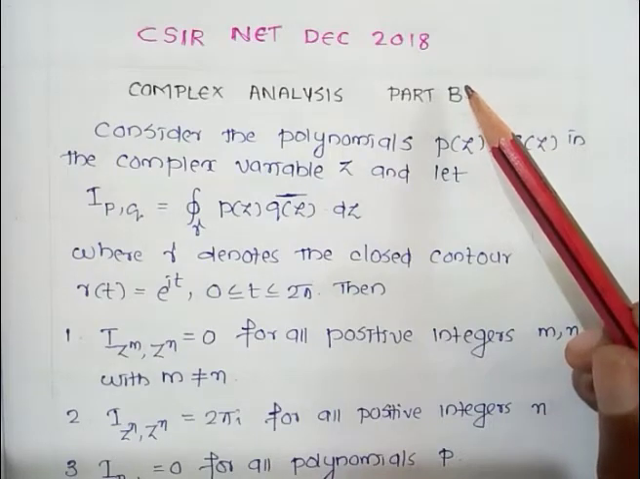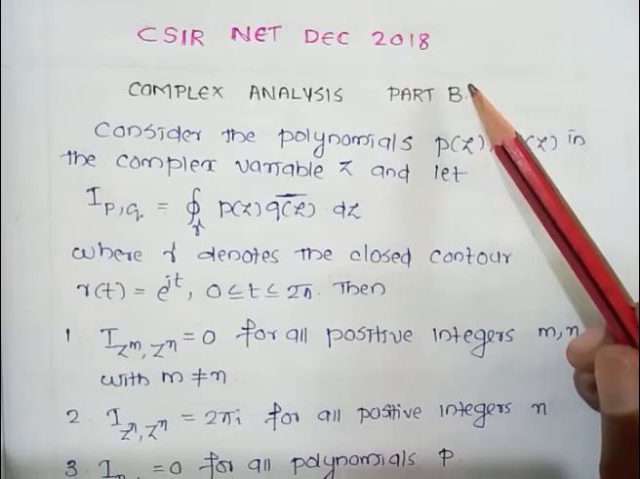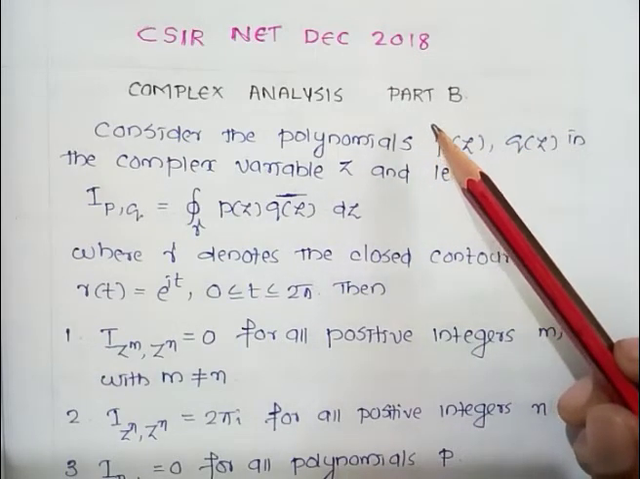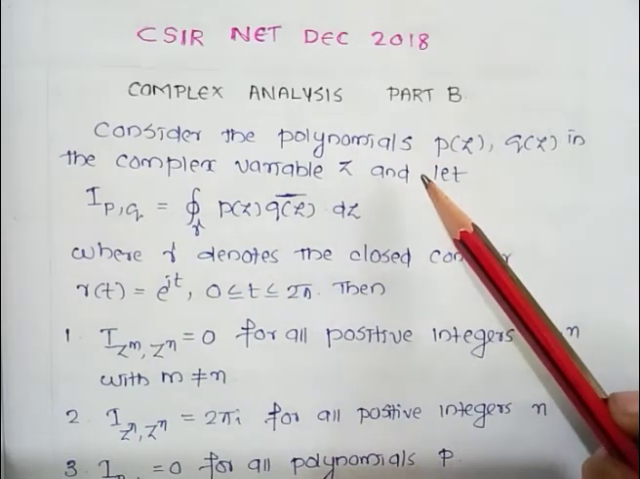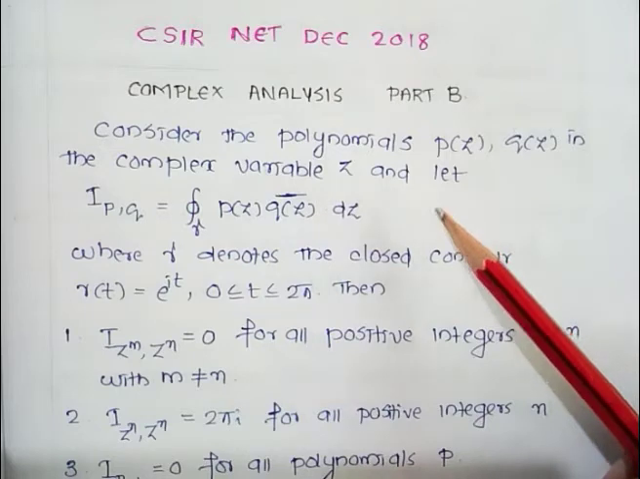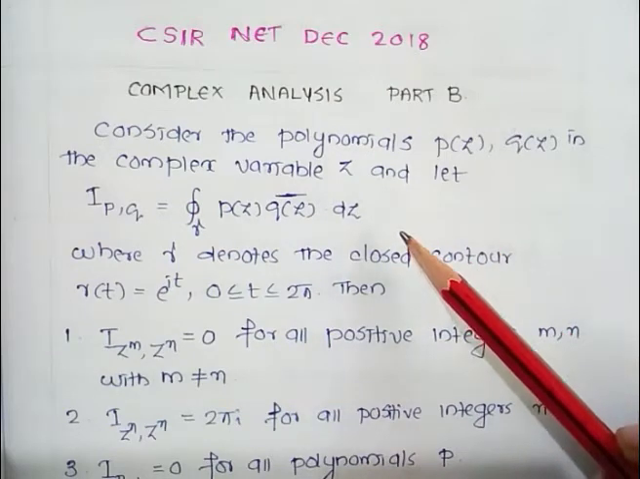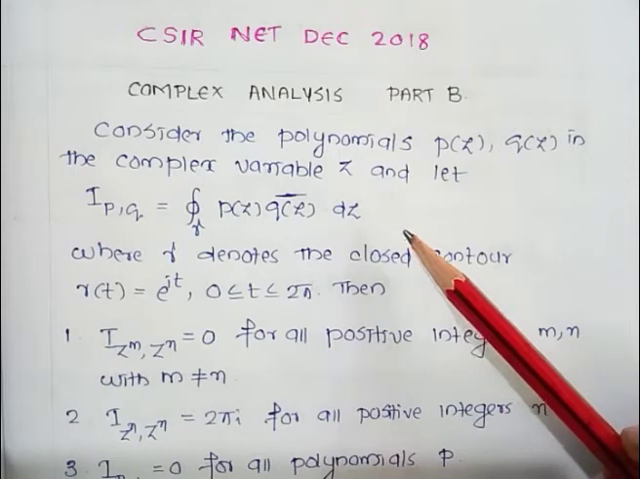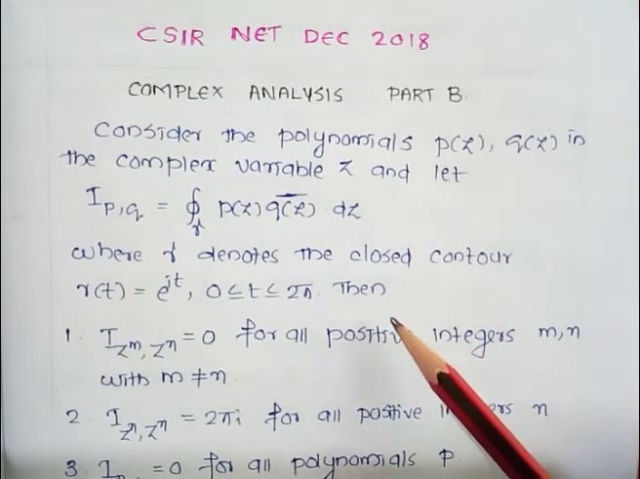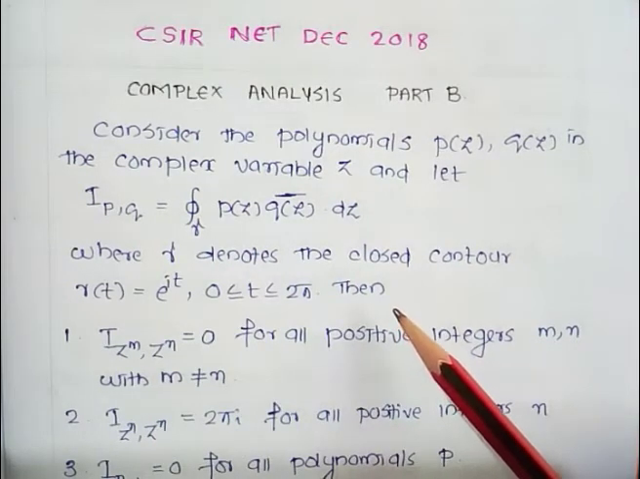Today I am discussing CSIR NET questions, December 2018. Topic: complex analysis. It's a Part B question. Question: consider the polynomials p(z) and q(z) in the complex variable z, and let I(p,q) be equal to the integral over gamma of p(z) times q(z) bar dz, where gamma denotes the closed contour gamma(t) = e^(it), where 0 ≤ t ≤ 2π.